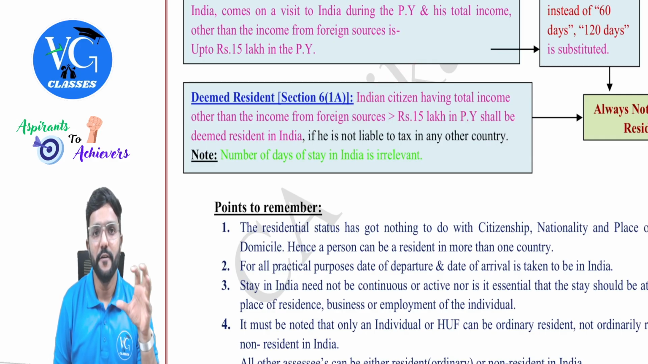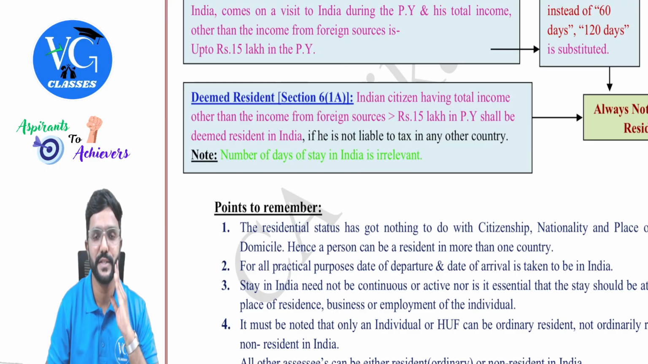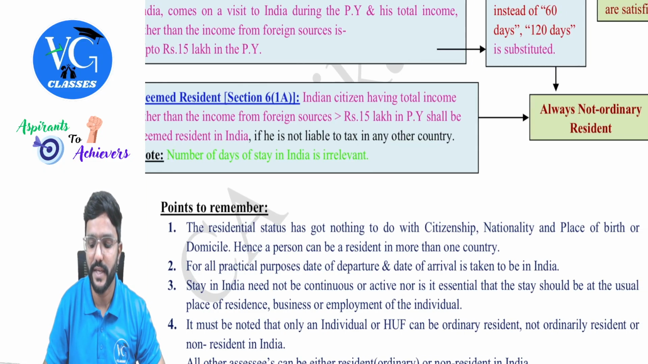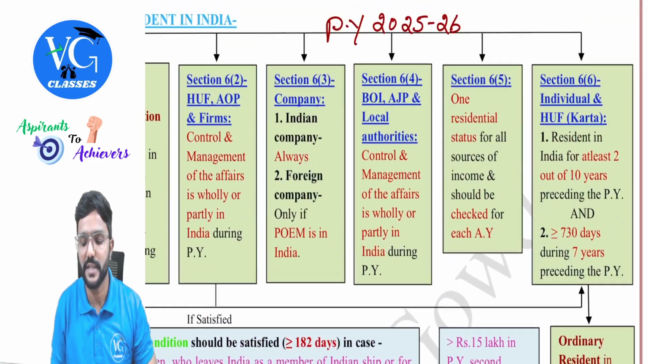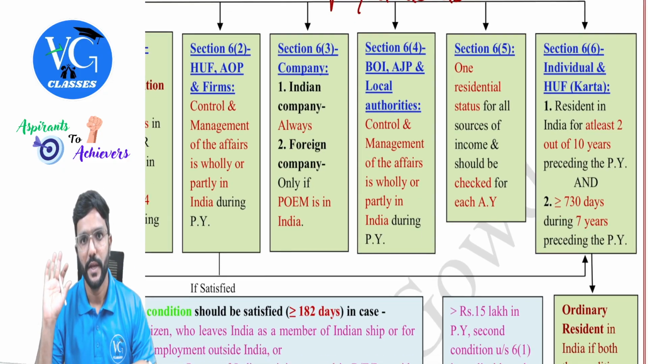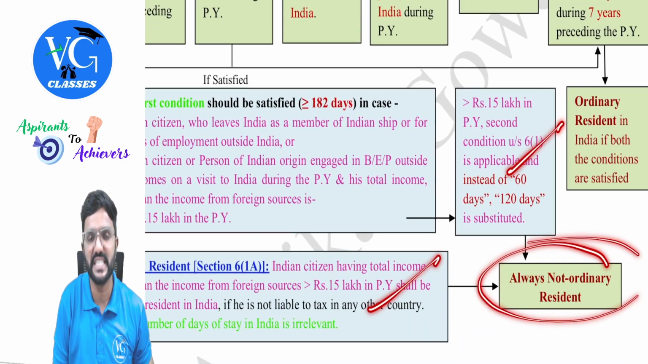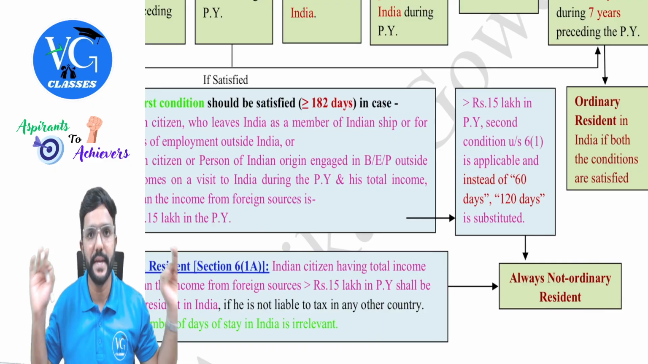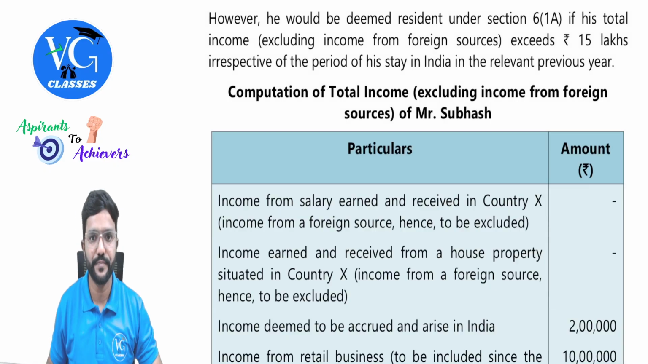Yes. And for an individual to be a deemed resident as per section 6.1a, the number of days of stay in India is not relevant, guys. But one thing is, he will straight away become not ordinary resident. Sir, should we check the additional conditions under section 6.6? No, we should not check it. Additional conditions under section 6.6 should not be checked, guys. If an individual is covered either in this provision or in this provision, they will be treated as straight away not ordinary resident, guys. Okay, sure.